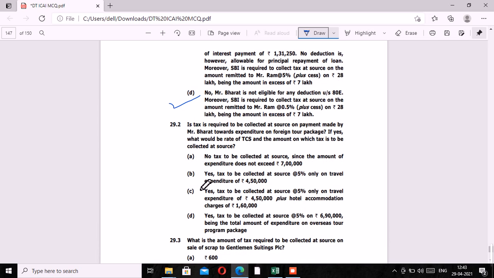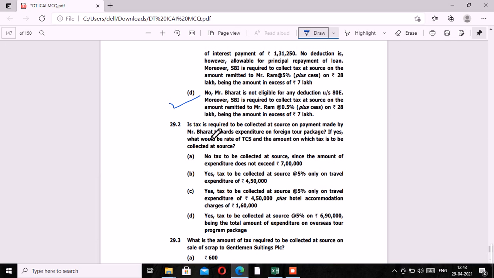Is tax required to be collected at source on payment made by Mr. Bharat towards expenditure on foreign tour package? If yes, what would be the rate of TCS and the amount on which tax is to be collected at source? Now, as per Finance Act, a new provision has been introduced in respect of TCS, which says that where any amount has been received by a person on account of sale of a foreign tour package, then in that case TCS liability would be attracted, and there is no threshold for the purpose of attracting TCS liability in this case. Alright, so over here let's read the MCQ once again.